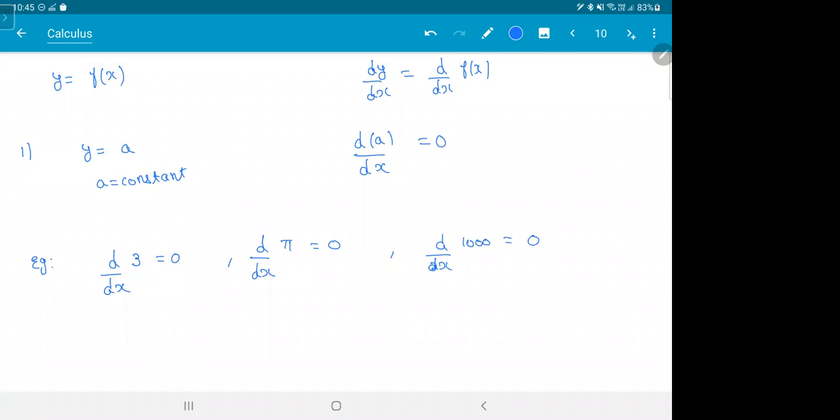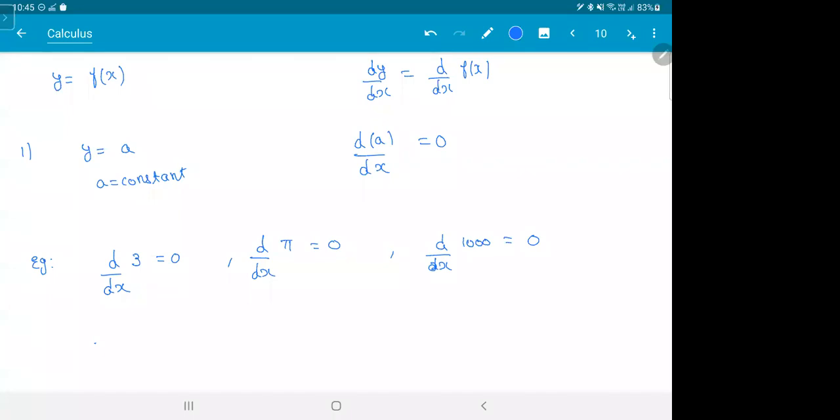Put it down. So there are 6 formulas which you have to mug up. This is the first formula. Whenever you differentiate a constant, you get a 0. Think in terms of slope. For a constant, the slope is 0. Whenever you differentiate a constant, you get slope 0.